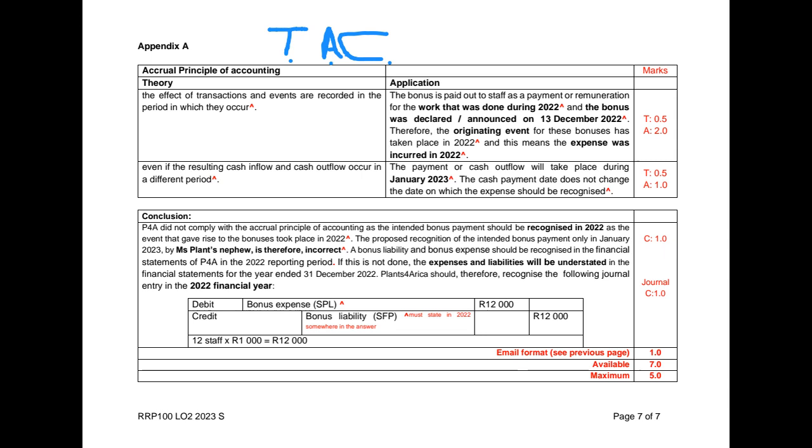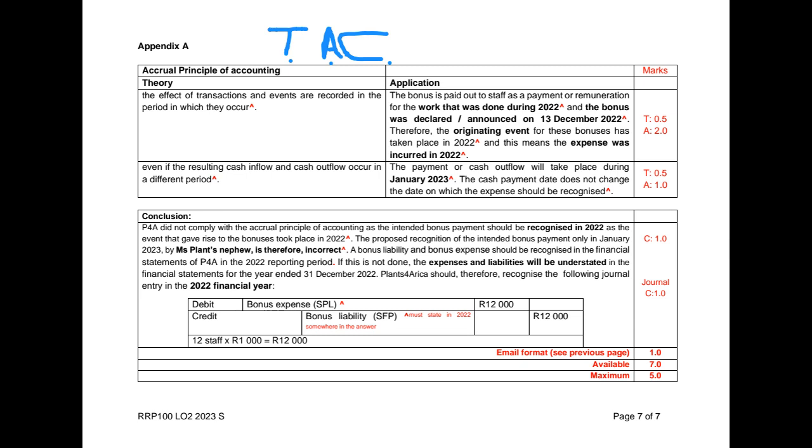The next part is saying even if the cash flows have happened in a separate period, which is technically what we're dealing with. Because if we think about it, the cash flows here are happening in January, which is a separate period, but the event didn't happen in January. Let's apply what we've said. So the bonus payment, what is the originating event for the bonus payment? What gave rise to the bonus payment? Where did the bonus payment come from?